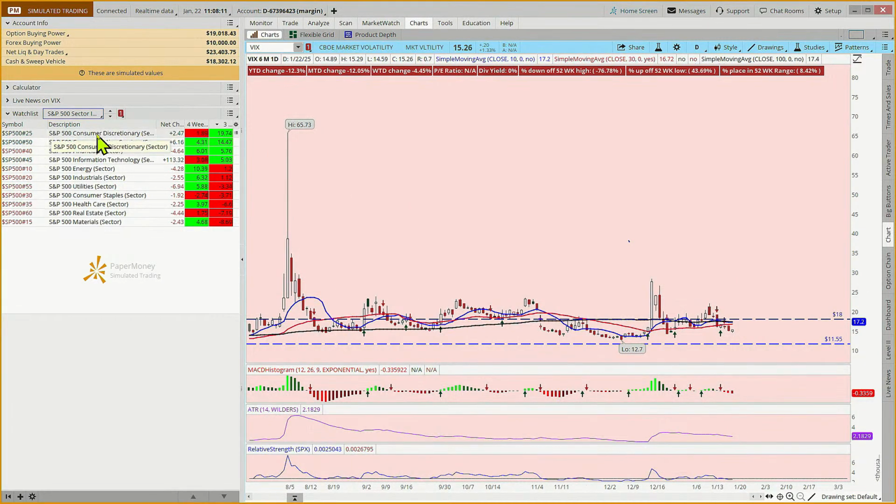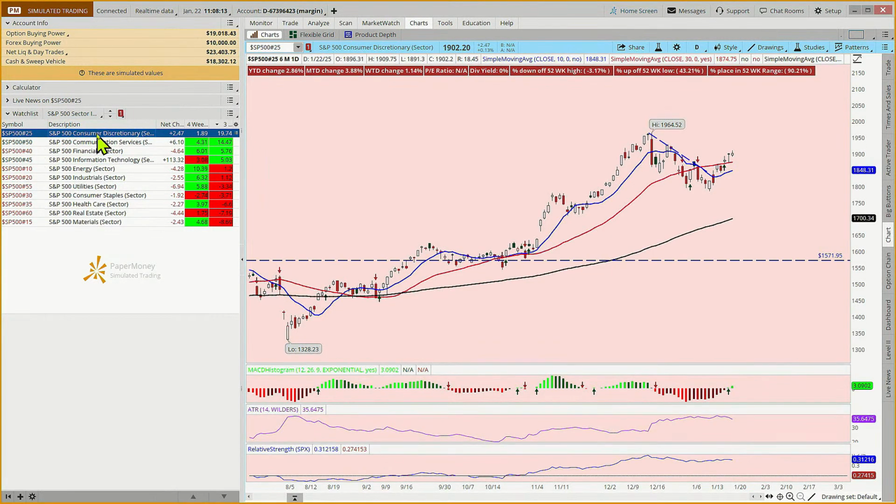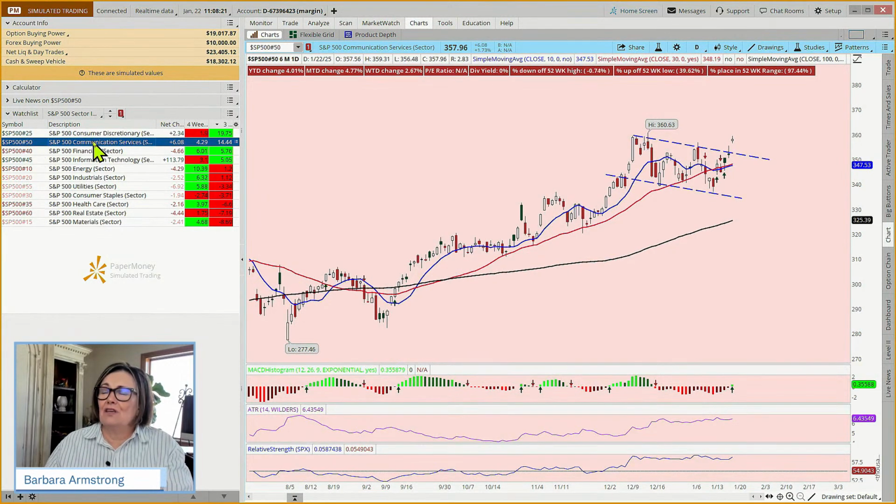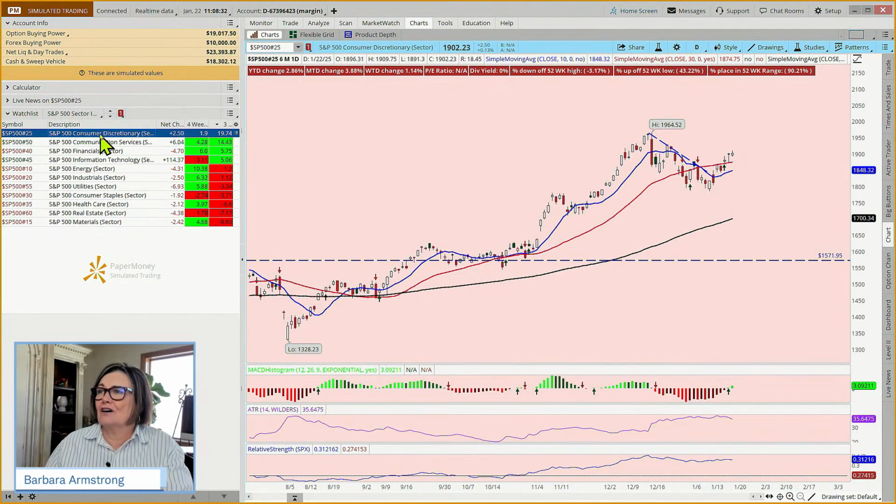So we can see here over the last 3 months, consumer discretionary has been leading the S&P 500. That sector's been the strongest sector. Communications, a close second. And that one isn't quite at an all-time high, but it's within 2 points of it. So that's pretty strong.